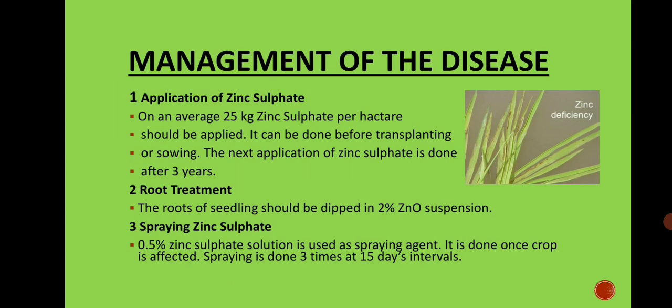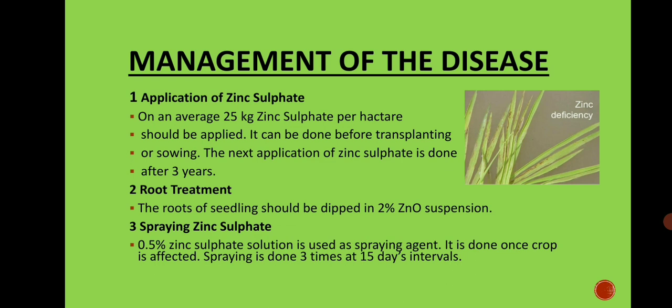Management of the disease. Application of zinc sulfate. First, on an average, 25 kg zinc sulfate per hectare should be applied. It can be done before transplanting or sowing. The next application of zinc sulfate is done after 3 years.